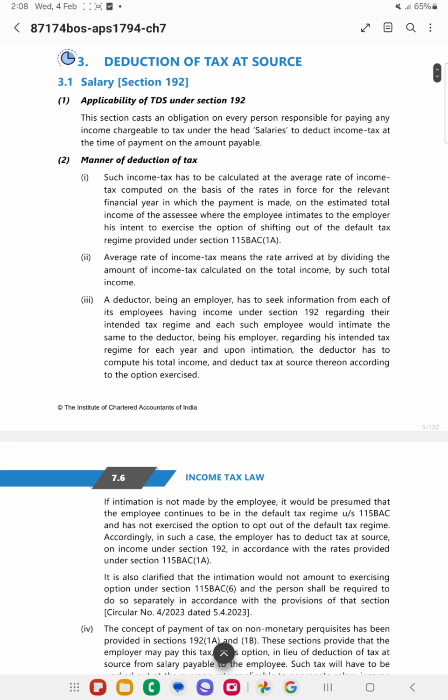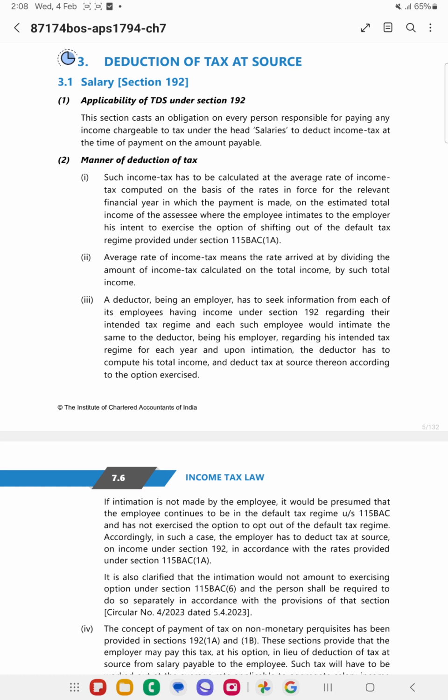Now the first section is 192 on salary. Who is liable to deduct TDS on salary? The employer is liable to deduct this tax on salary. For example, the employee has earned 1 lakh income.